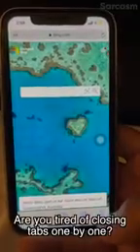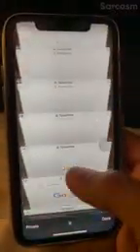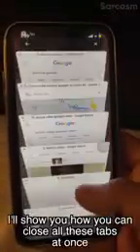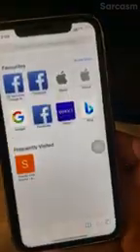Are you tired of closing tabs one by one? I'll show you how you can close all these tabs at once. Press on this. You'll see an option, close all tabs. Click on that. And we are done.